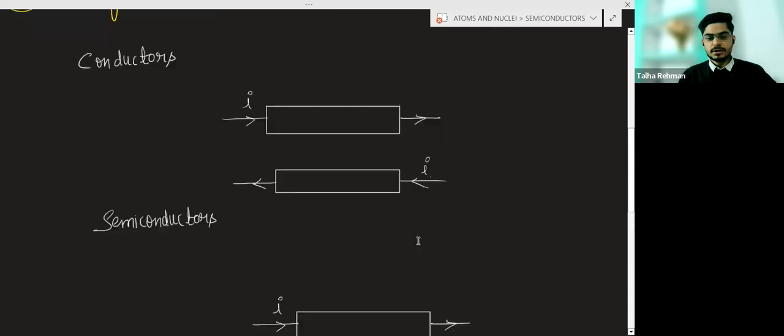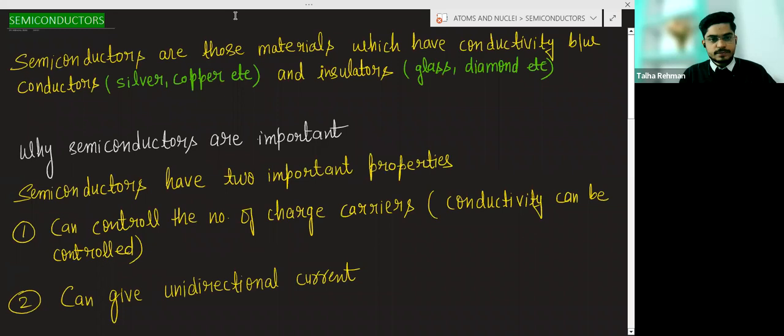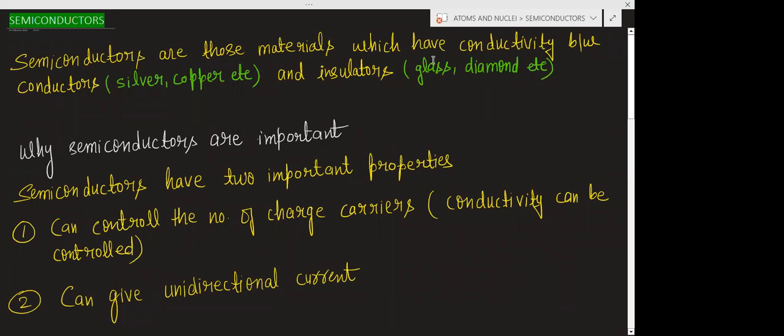So what is here? You can see, semiconductors are those materials which have the conductivity between conductors and insulators. And why the semiconductors are important? Number one, with the help of semiconductor, we can control the number of charge carriers. Charge carrier constitutes the conductivity.